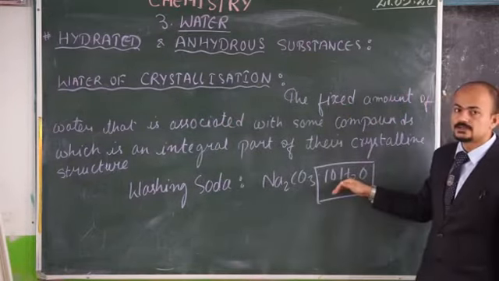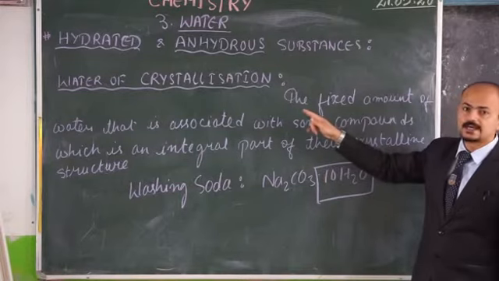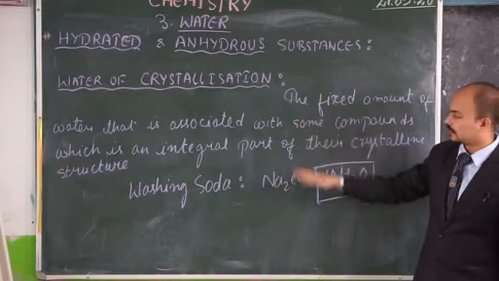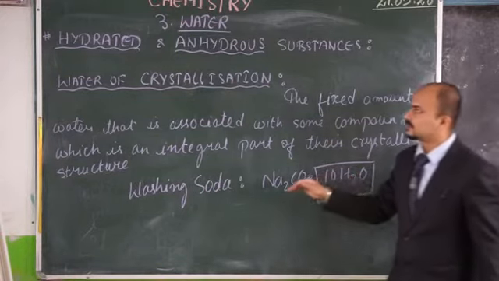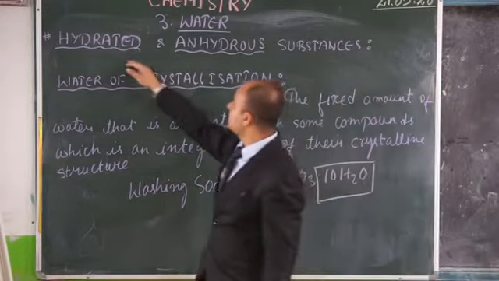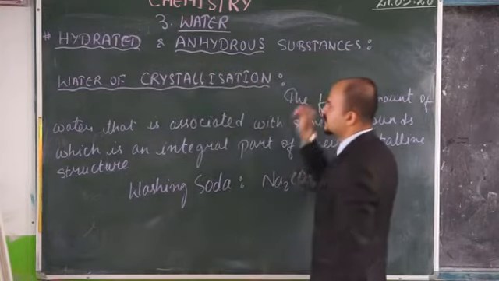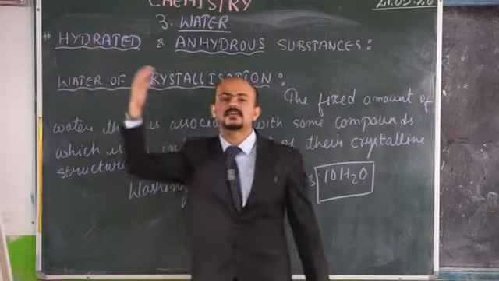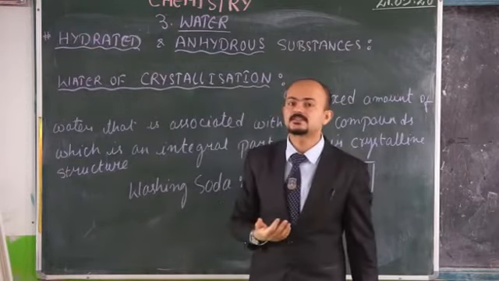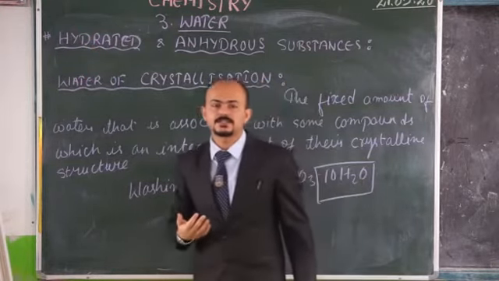This 10 molecules of water is known as what? Water of crystallization. Okay? Now, once you understand this water of crystallization, then we come to hydrated and anhydrous substances. Hydrated, as the name itself suggests, hydrated means water molecules are present.